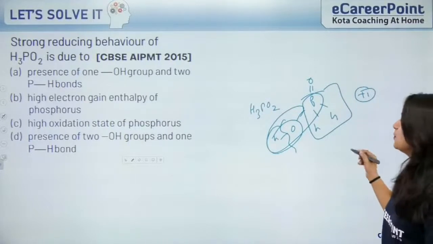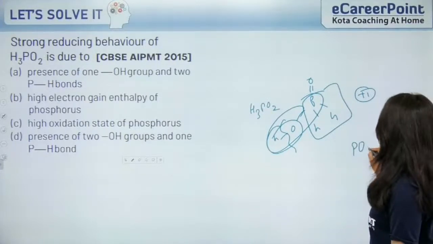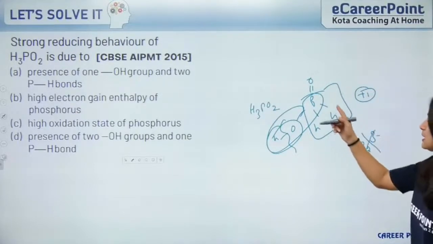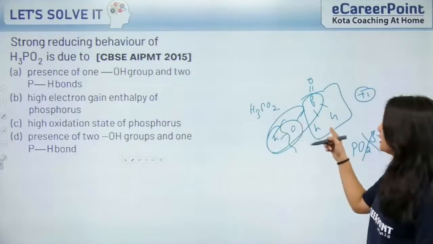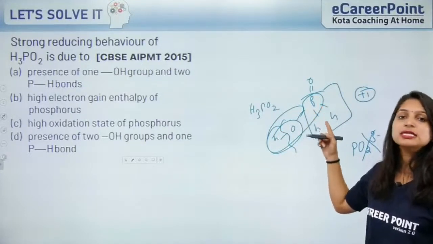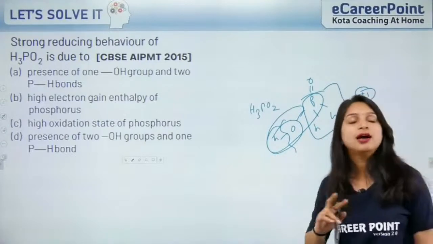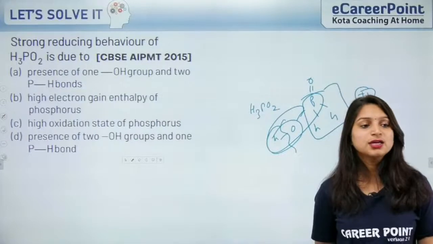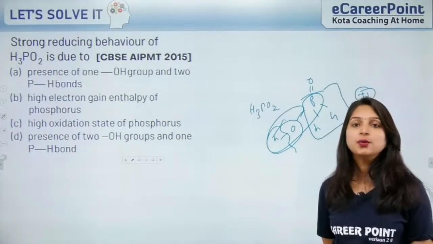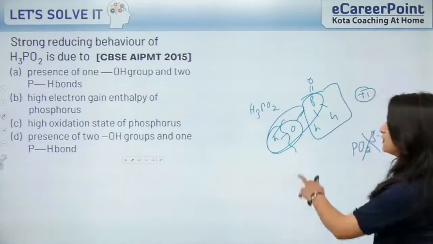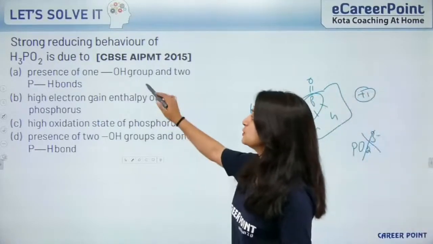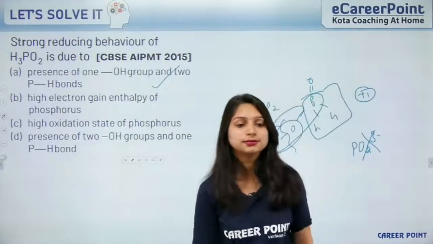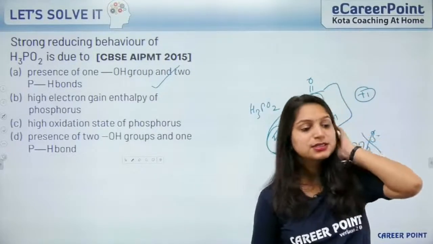If you see H3PO2, some of the students will try to write it as PO2 3 minus. No, this is wrong, because the other 2 hydrogens are directly joined with phosphorus, and phosphorus and hydrogen have very little electronegativity difference. So it is monobasic in nature. It will exist in +1 only because of this hydrogen. So the right option is presence of 1 OH group and 2 P-H bonds. It is more reducing in nature. I hope this is clear to everyone.